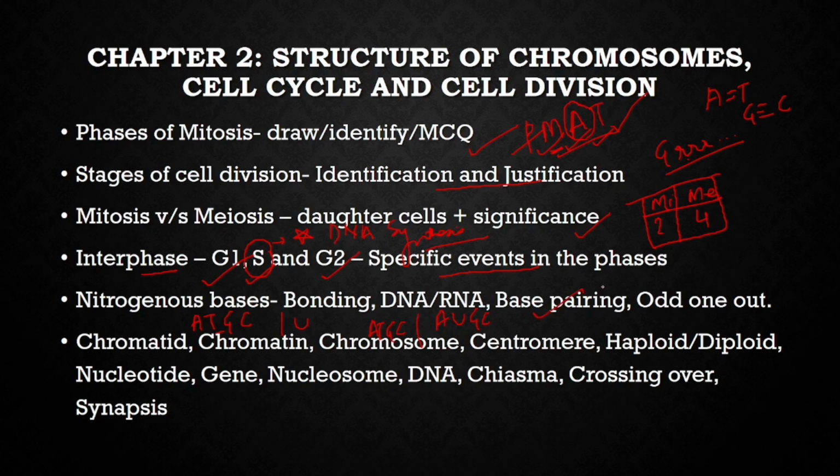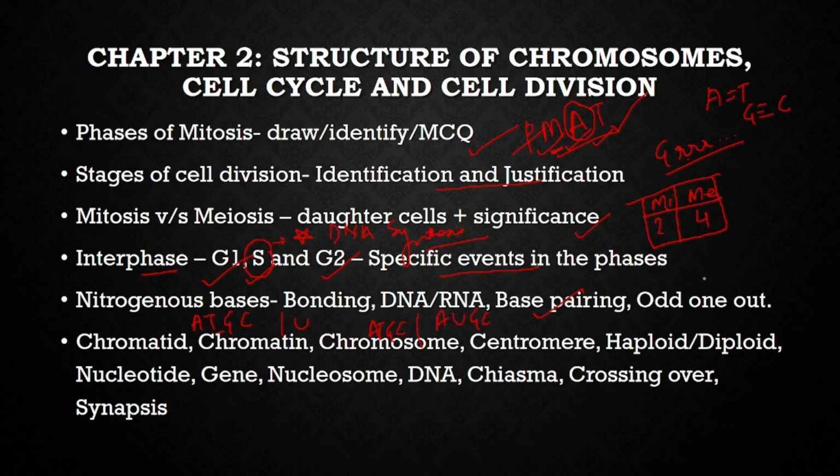Base pairing I have already talked about. A always base pairs with T and G always base pairs with C. A small numerical can be asked on this base pairing, where you have to know that the number of A is equal to T and the number of G is equal to C.